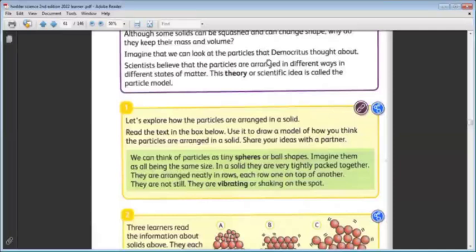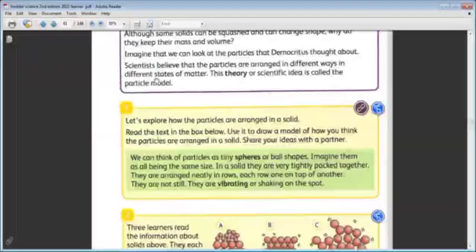Okay? So their particles must be different. The arrangement of their particles must be different. The scientists believe that the particles are arranged in different ways in different states of matter. This theory, or scientific idea, is called the particle model.